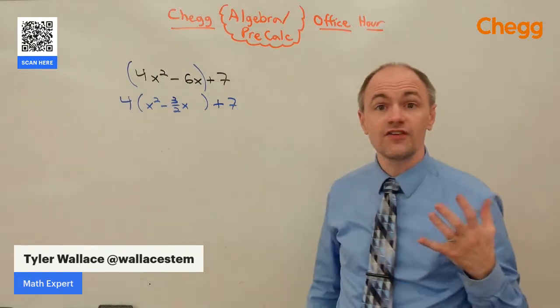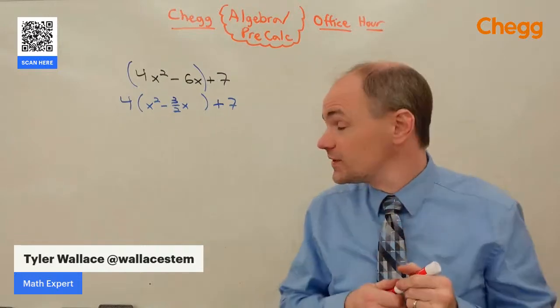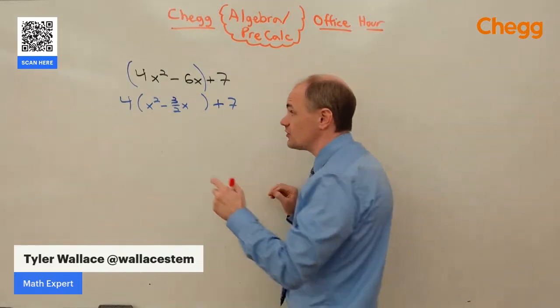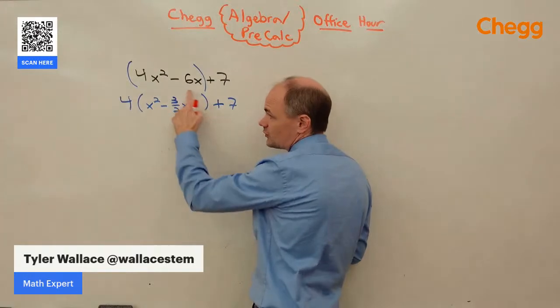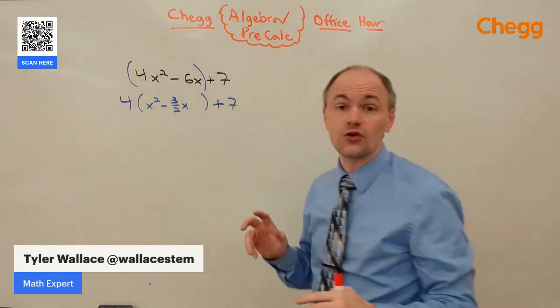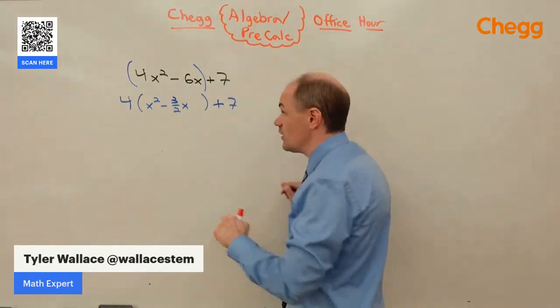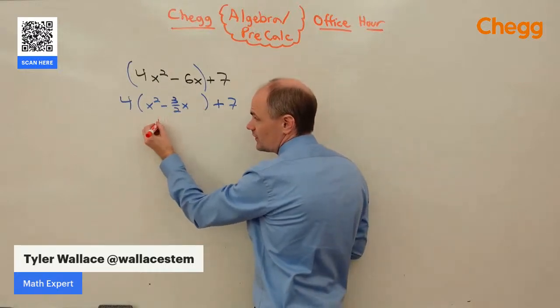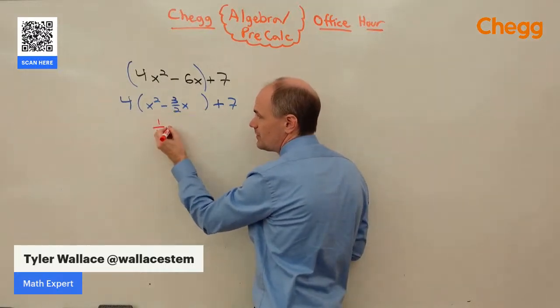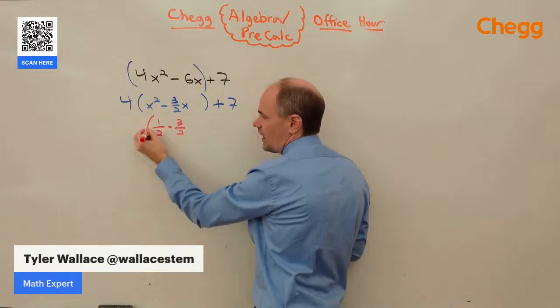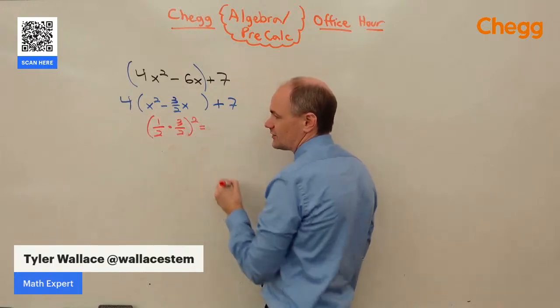Okay, the whole crux of completing the square, what makes completing the square work, the thing that you need to know how to do, is to get that magic number that's going to make this into a perfect square so that we can factor it. The way we get that magic number is we are going to take half of whatever's in the middle, which is 3/2, and then we're going to square that answer.